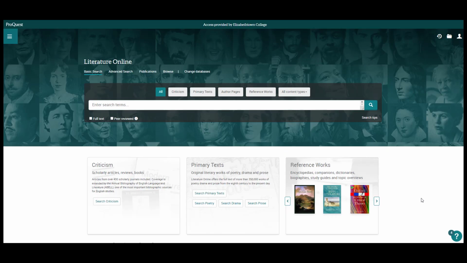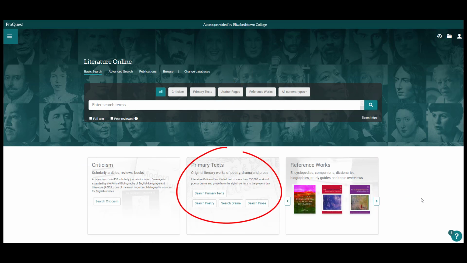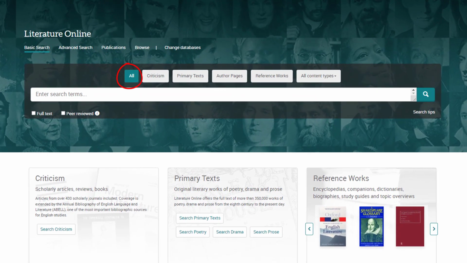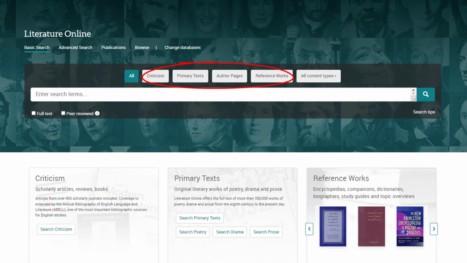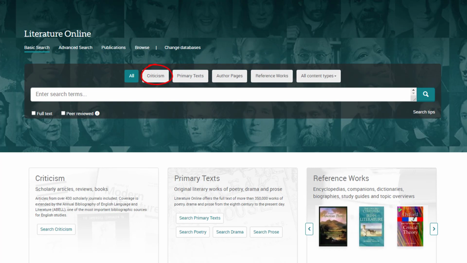LION offers a variety of literature resources, including criticism, biographical information on authors, literary reference works, and primary texts for literature, so that means poems, stories, novels, and plays. On the home page of the database, you have the option to search across all of their resources at one time, or you can use the facets to search only in a particular area. For instance, we could focus on the area of criticism if we would like.